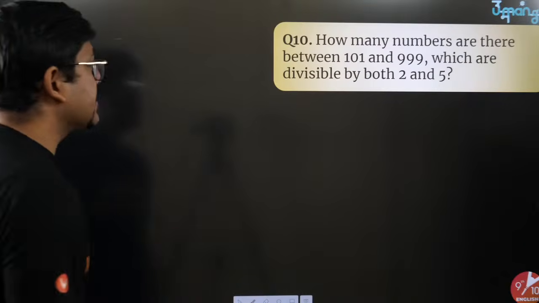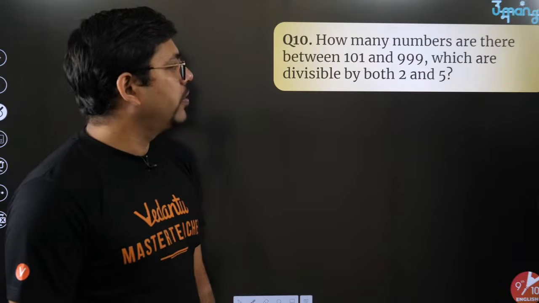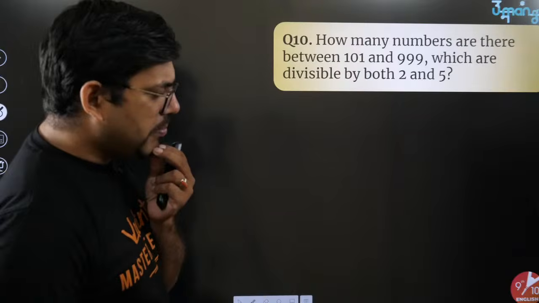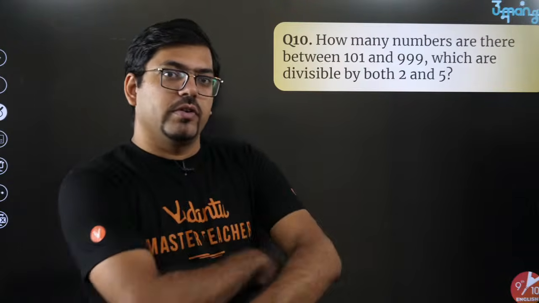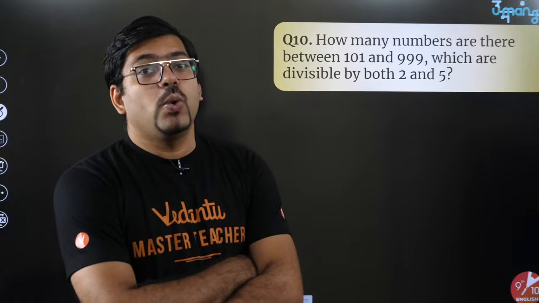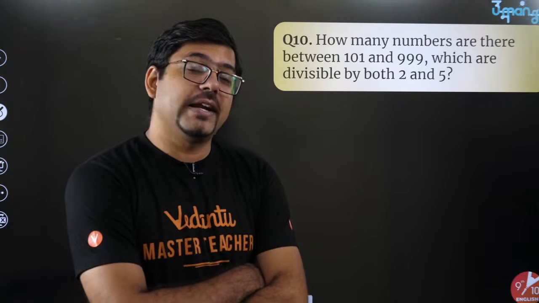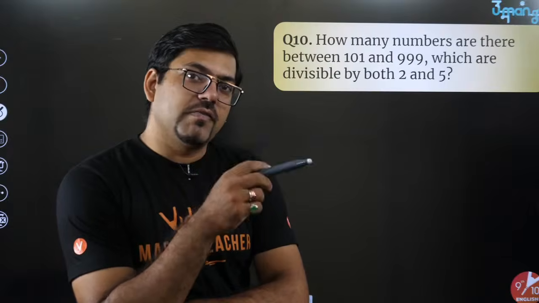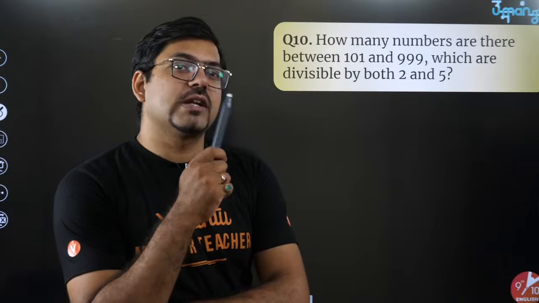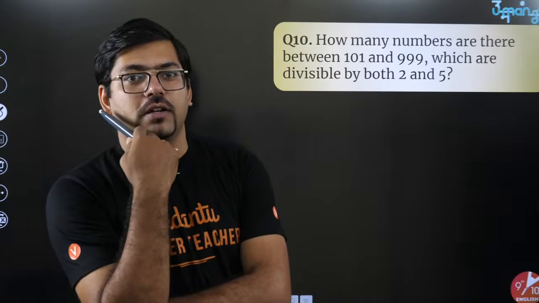Please pay attention. The question says, how many numbers are there between 101 and 999 which are divisible by both 2 and 5? Both 2 and 5. So first of all, tell me which number would be divisible by both 2 and 5? Which type of number? It will be only that number which is divisible by 10, because 10 is the only number which is divisible by both 2 and 5. So multiples of 10 will be those numbers which will be divisible by 2 and 5, like 10, 20, 30, 40, 50, 60, 70, 80, 90.